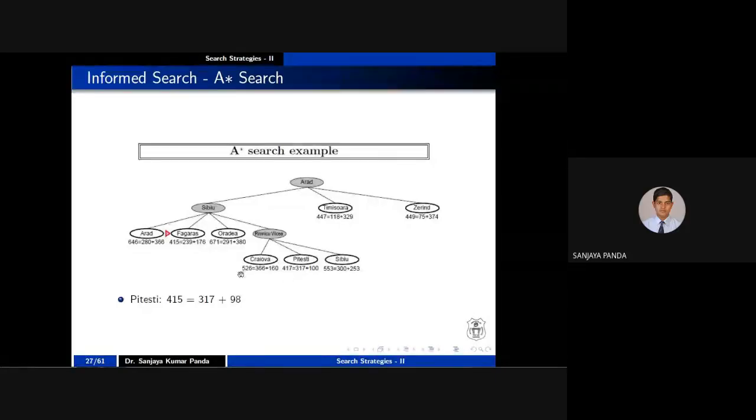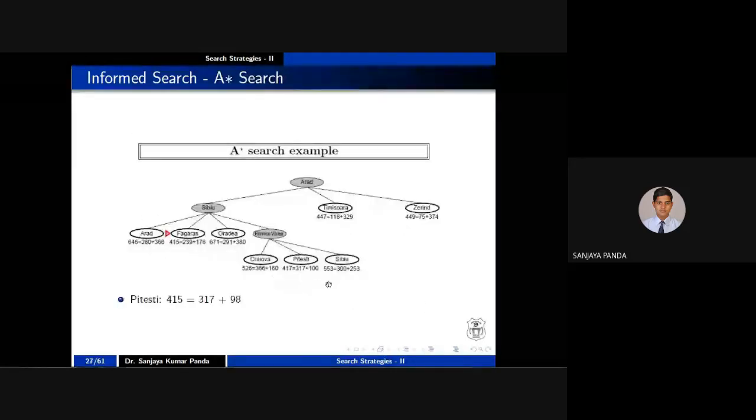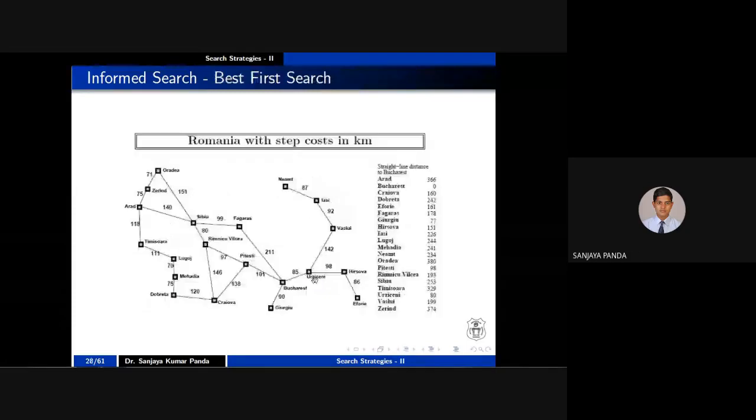So yes, again a printing mistake in the book. They have written 100. It should be 98. That's why I highlighted here, right? So the cost is now 415. So out of these three nodes, which one is minimum? P is minimum. So what I have to do? Again, I have to explore P.